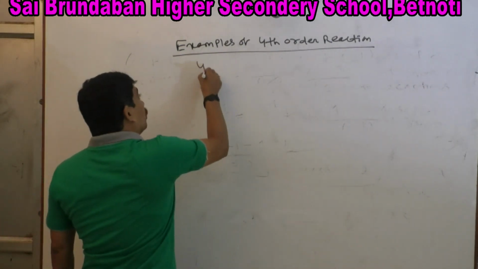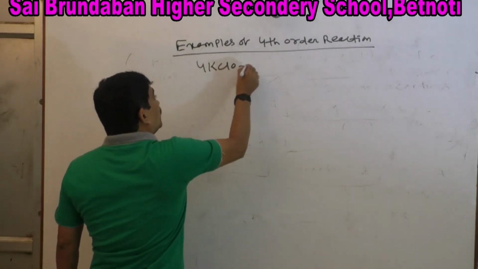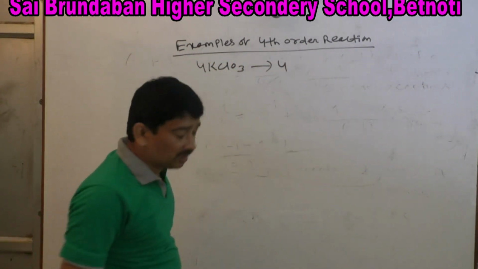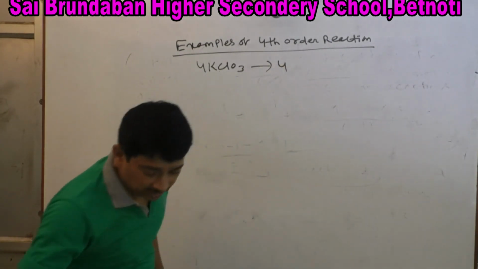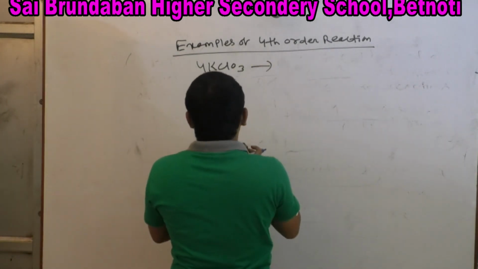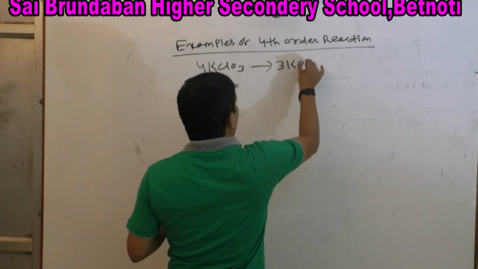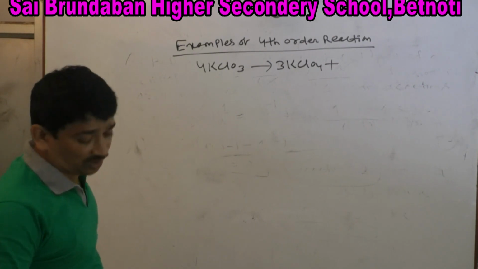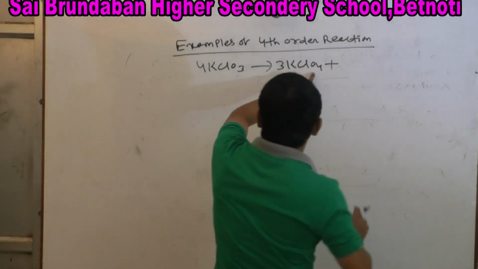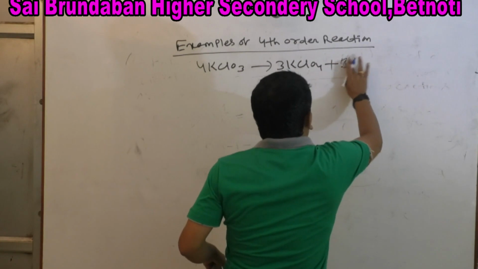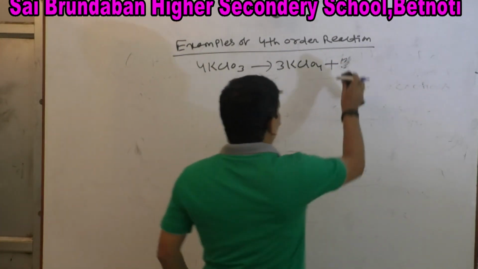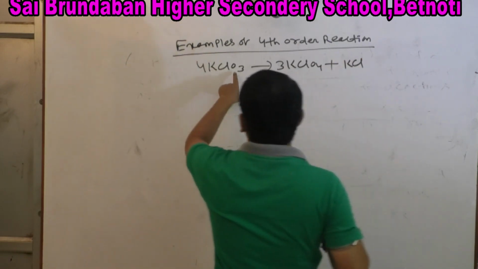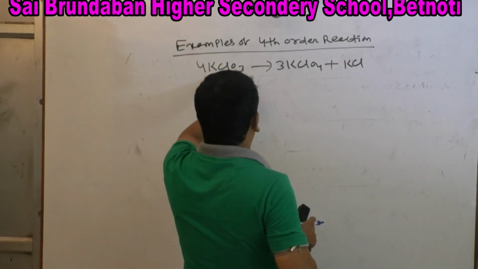4 KClO3 gives rise to 3 KClO4, and the remaining is KCl. Balance it: 4, 12, then 3.